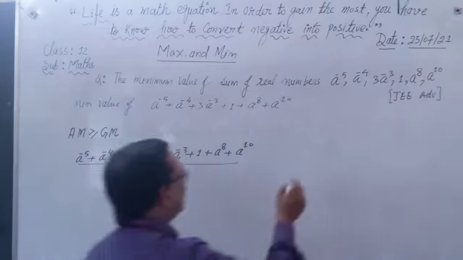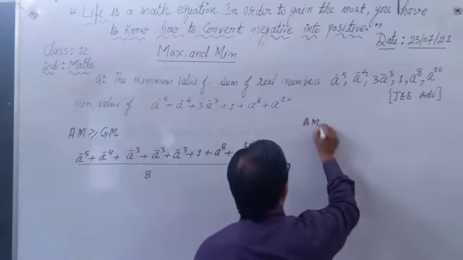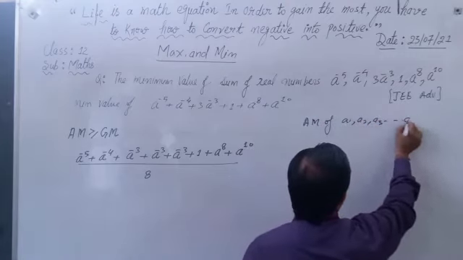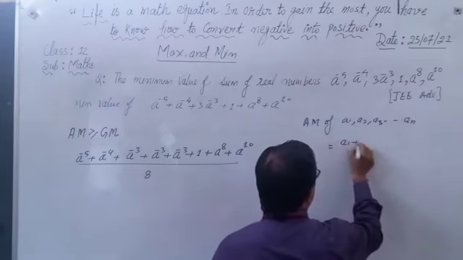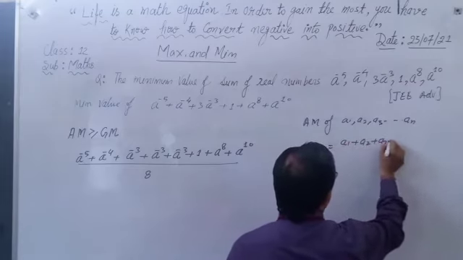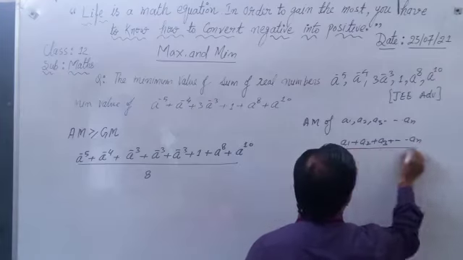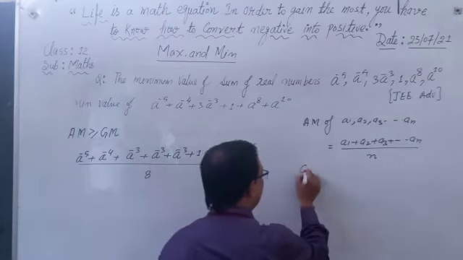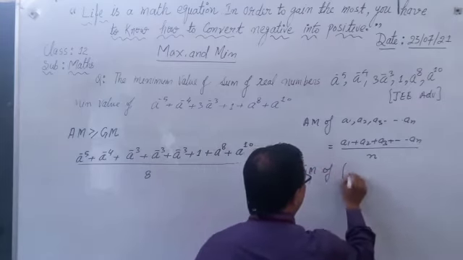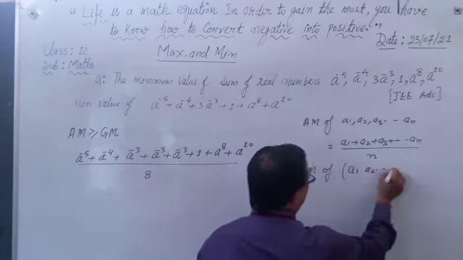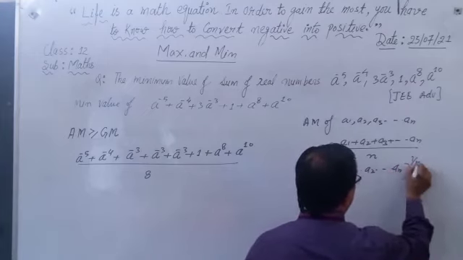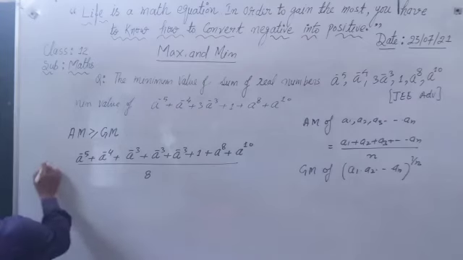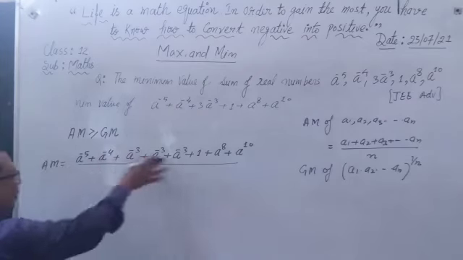Here we know that the AM of A1, A2, A3 up to An is A1 plus A2 plus A3 up to An upon n. We apply this formula. And what is the GM? So GM is A1 into A2 dot dot dot An to power 1 by n. This is your GM. So we find this is the AM of these numbers.